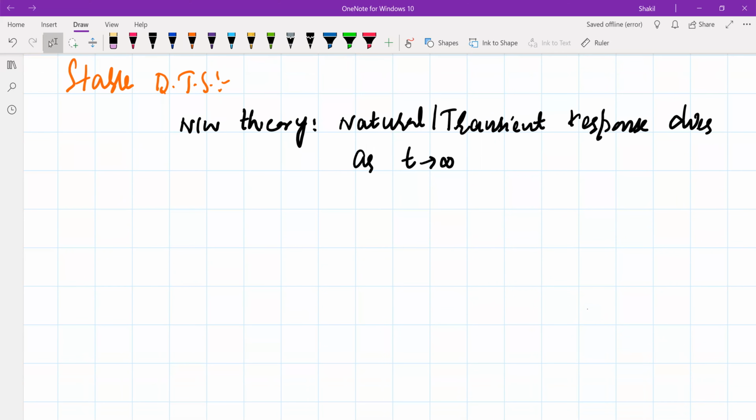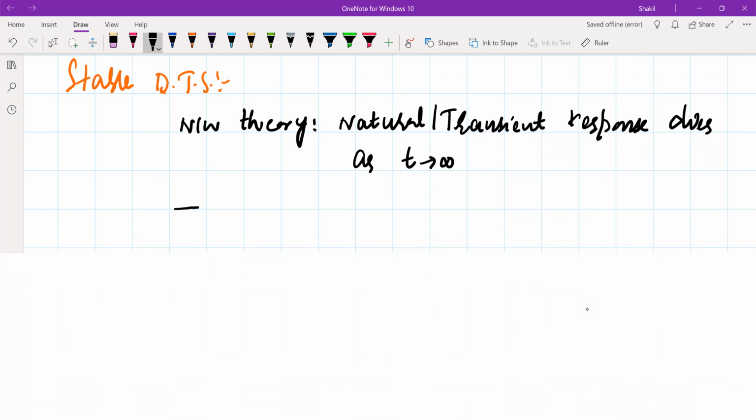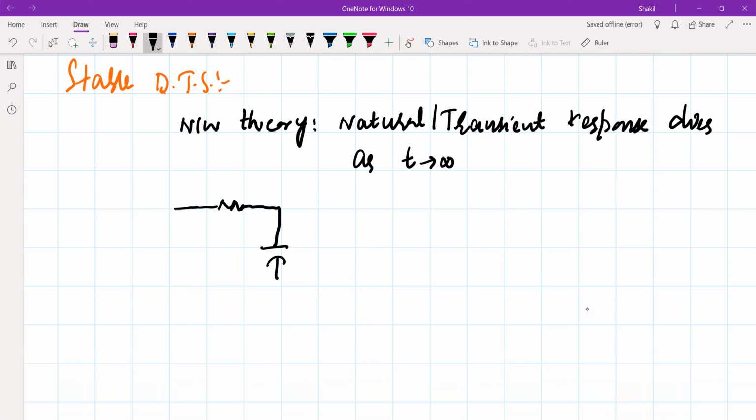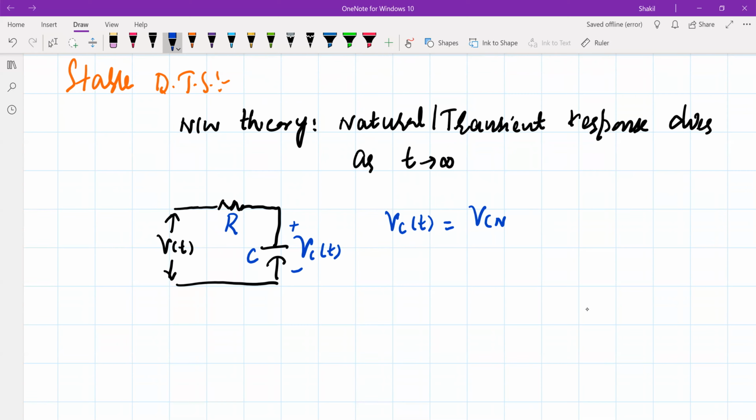For example, say we have an RC network, and we apply an input to this RC network, and the output is VC(t) across this capacitor. So this is our R, this is our C. The voltage across the capacitor is the output of this network. Now we know from network theory or a differential calculus course that there are two parts of this VC(t). One is referred to as the transient part or the natural response part.